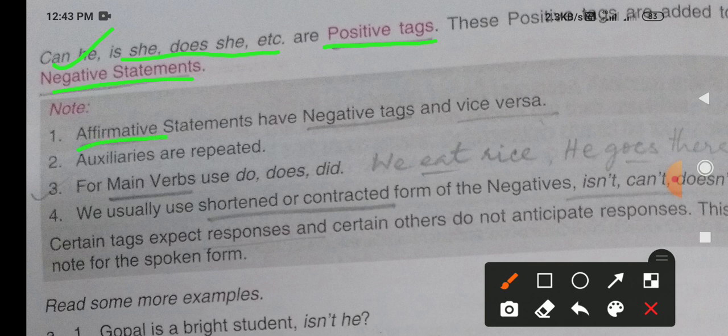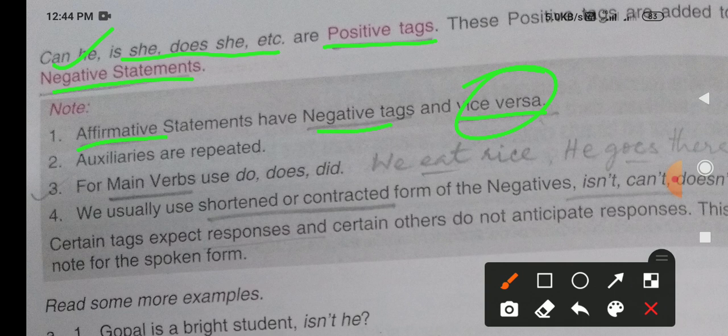If affirmative means what? They are all positive statements. Affirmative means nothing but positive. Positive statements will have negative tags and vice versa. Vice versa means just the opposite. That means affirmative statements will have negative tags and negative statements will have affirmative or positive tags. That is what vice versa means. This is just the opposite.